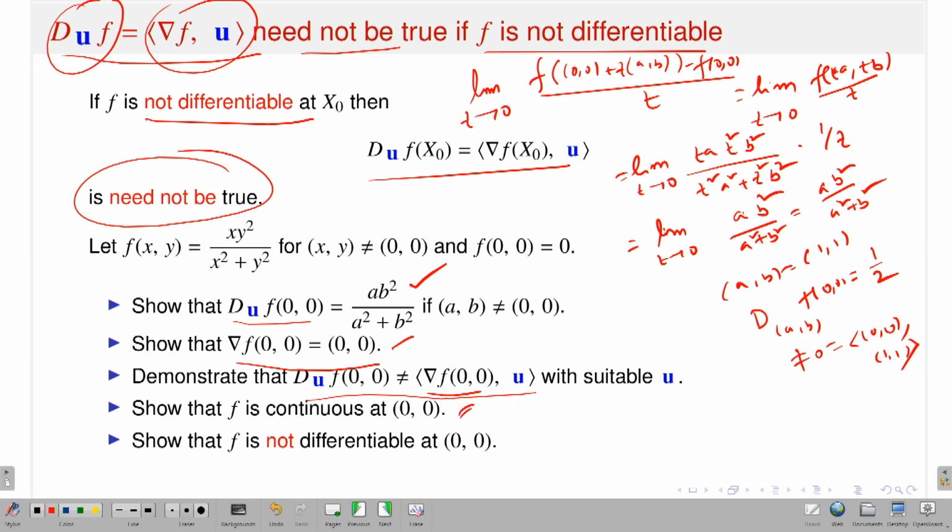You can check that it is continuous. Continuity is kind of straightforward in a sense; you just use the definition of continuity. I am just giving you a hint. You have to show that f(x,y) minus f(0,0), where f(0,0) is 0, is nothing but f(x,y). This is mod of x y squared divided by x squared plus y squared. Now the denominator x squared plus y squared is greater than or equal to y squared, because it is a sum of two positive squares. Therefore this is less than or equal to mod x y squared divided by y squared, which is mod x. And mod x is less than or equal to the square root of x squared plus y squared.